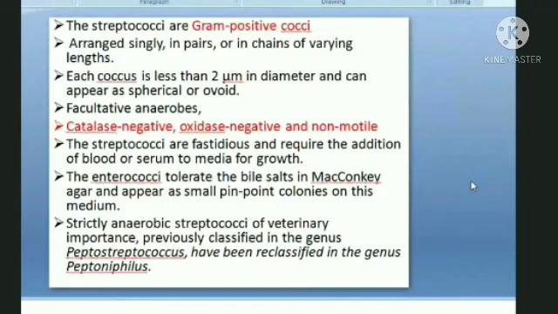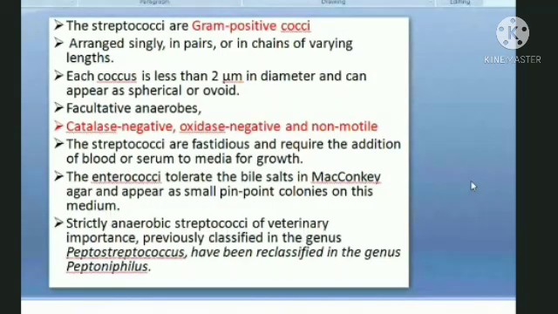Now, starting with Streptococcus, they are again considered gram-positive, facultative anaerobes, non-motile, but a major difference from Staphylococcus is that they are catalase negative, and this is how they are differentiated from Staphylococcus. Another very major differentiating feature is that they are catalase negative, right? The first very important genus under this is Streptococcus, and that is what we are going to study.